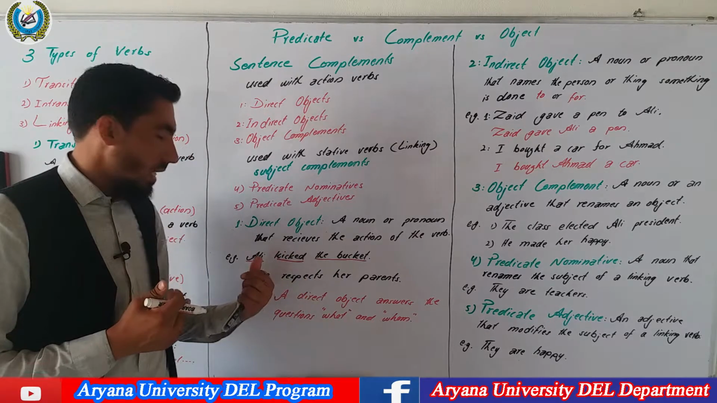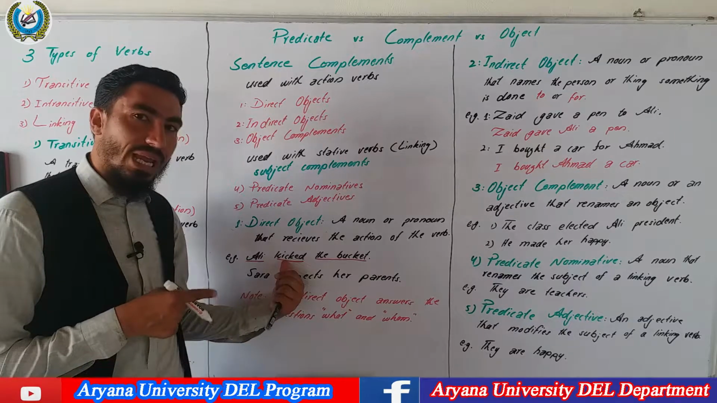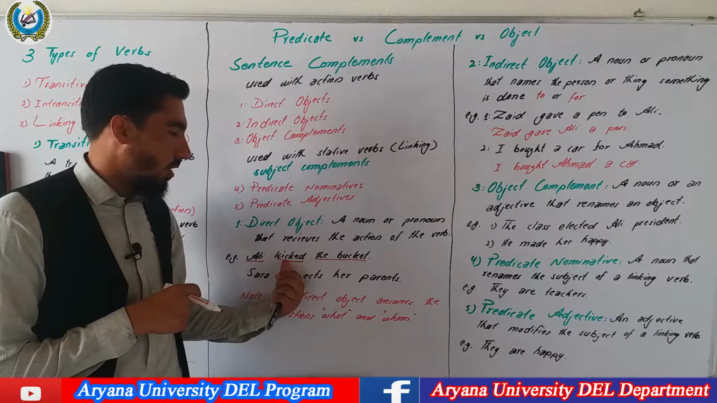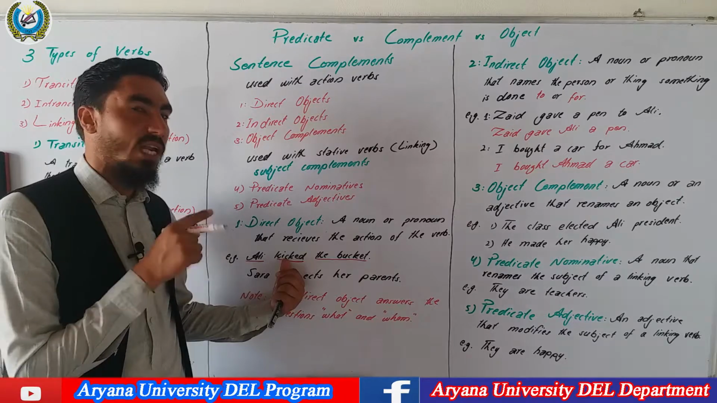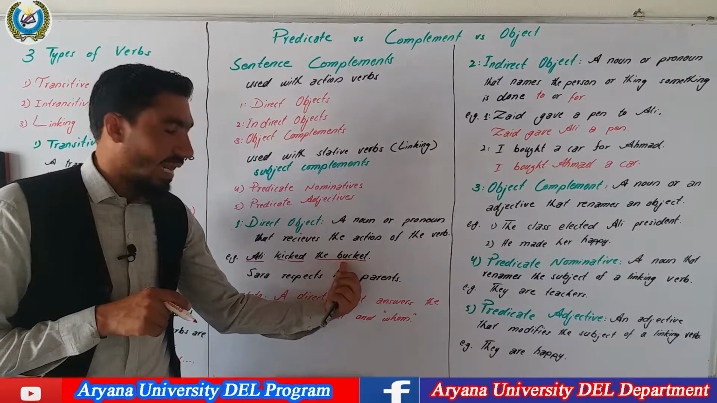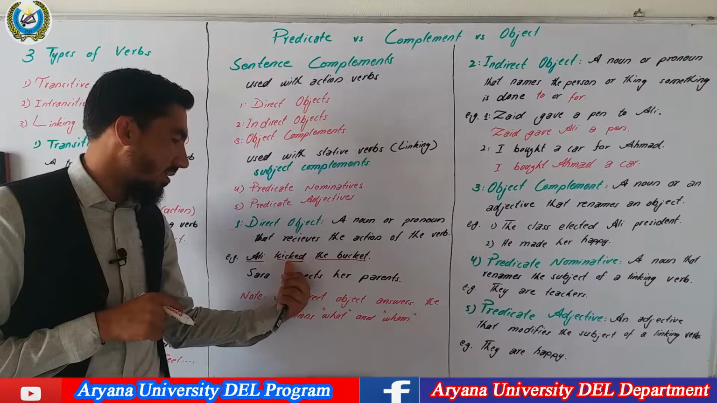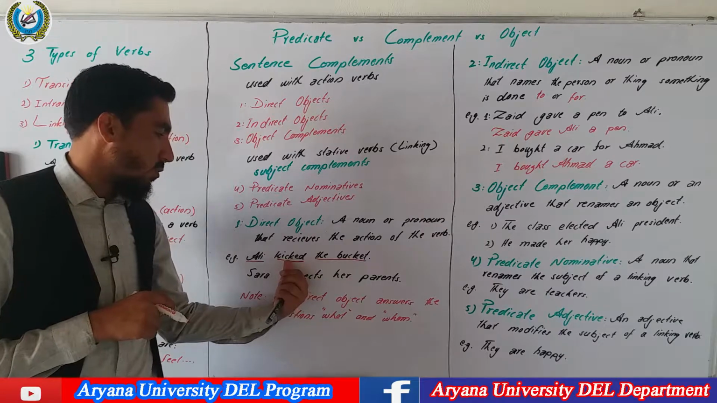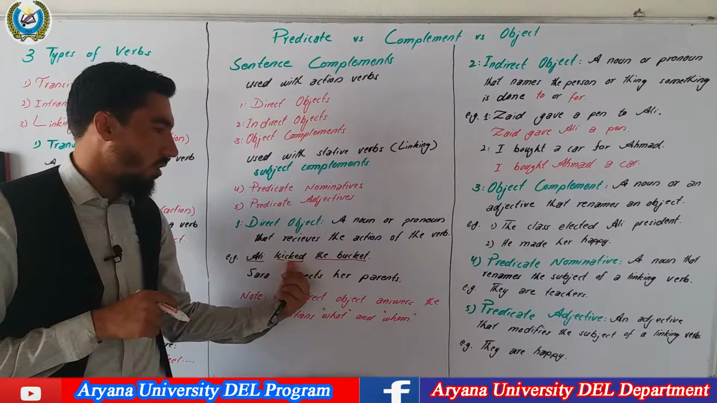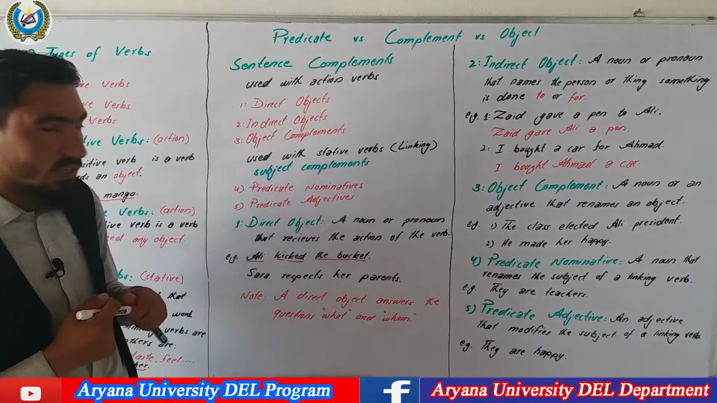Who did the action? Ali did the action. What is the action? Kicking. So what is affected by the verb? What has the action been done on? It has been done on the bucket. So the bucket is an object in the sentence because it is a noun and it receives the action of the transitive verb kick. So kick is a transitive verb and the bucket is an object in the sentence. Look at the second example.